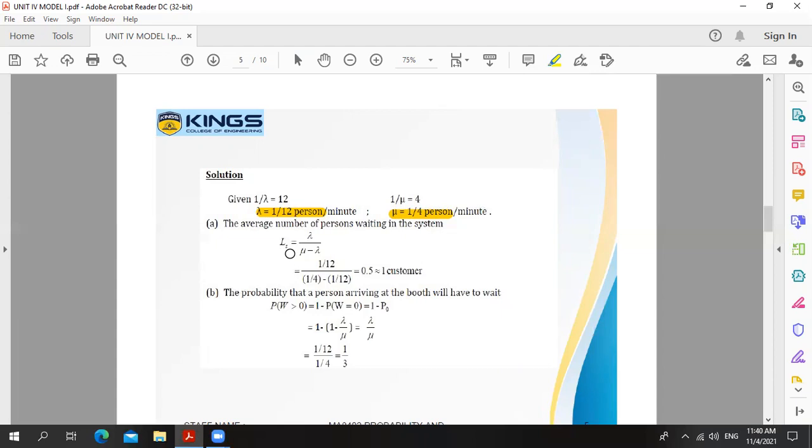So first question, the average number of persons waiting in the system. L_S, we know the formula, lambda divided by mu minus lambda. So putting lambda and mu values and simplifying, we get 0.5. L_S denotes the number of persons. Therefore, we are converting this decimal number into a whole number. If the digit after the decimal is 5 or more than 5, then we add 1 to the whole number. So 0.5 is approximately equal to 1 customer. Therefore, our answer is L_S equal to 1 customer.